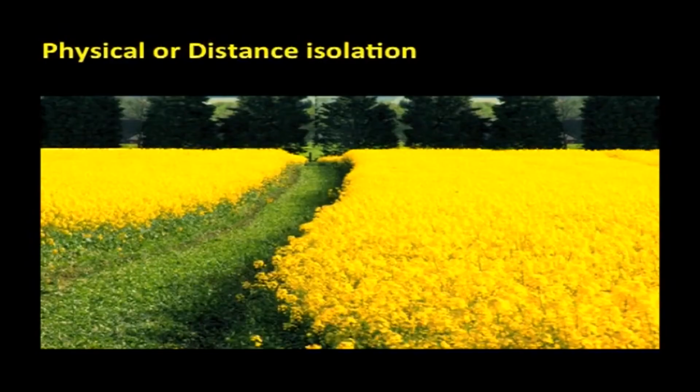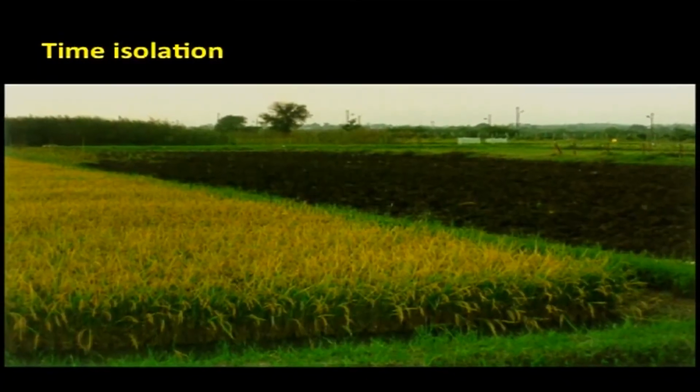First one is physical or distance isolation. It is expressed in meters. For example, self-pollinated crops require minimum isolation distance. For paddy, it is 3 meters, and cross-pollinated crops require a maximum isolation distance of 1000 meters. Then the second one is time isolation.